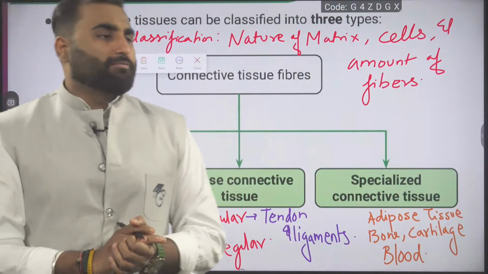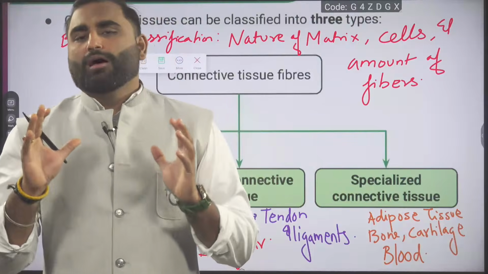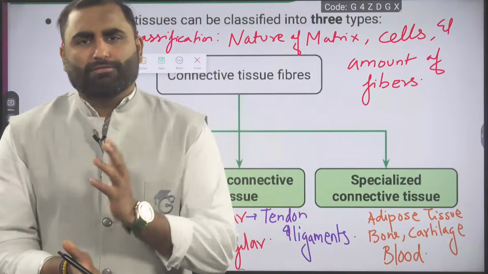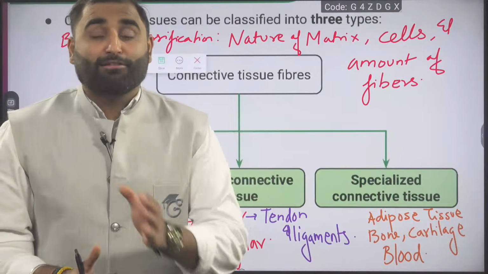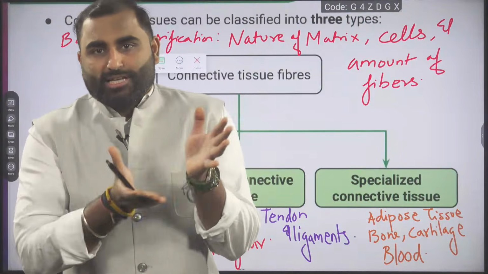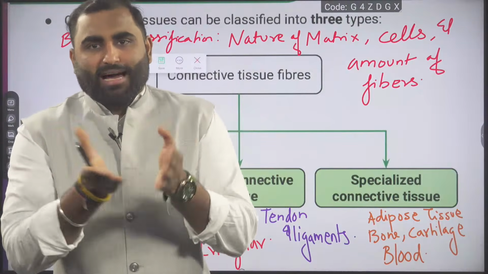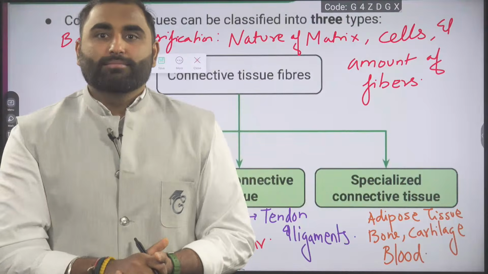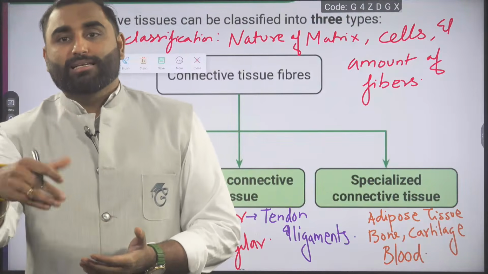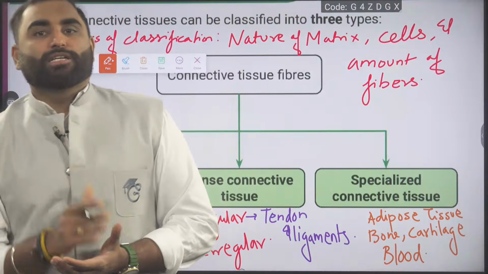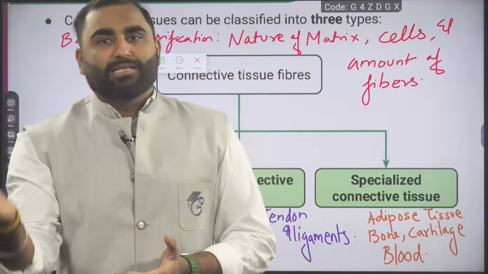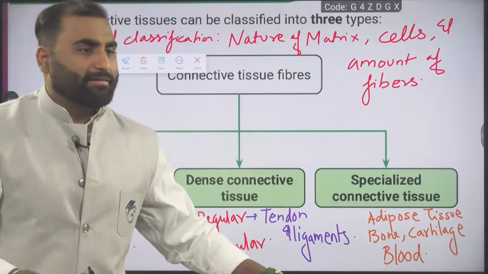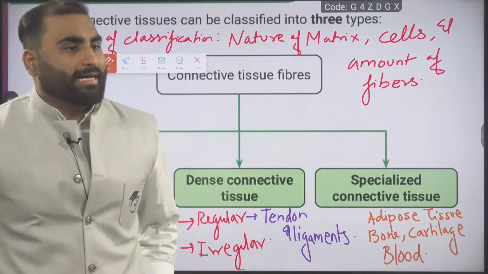Are we clear? Someone is asking, sir, what about lymph? Lymph will be coming under blood only. Blood and lymph are together. Lymph is a byproduct of blood. So when the blood goes into your organ via an artery, the artery divides into capillaries. When the capillaries leak out the fluid, technically we can say it is the tissue fluid, or the lymph when it goes into the lymphatic capillaries. So lymph is derived from blood only. However, there are certain differences, but blood and lymph also come under specialized connective tissue.